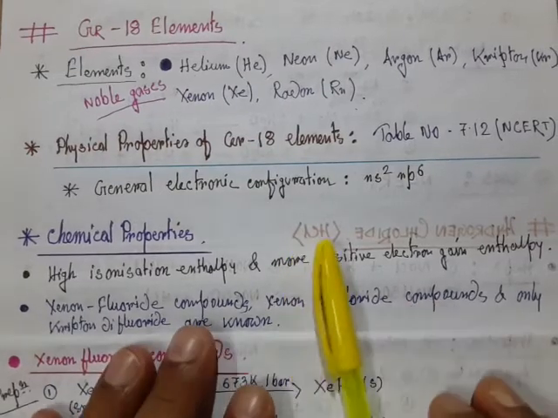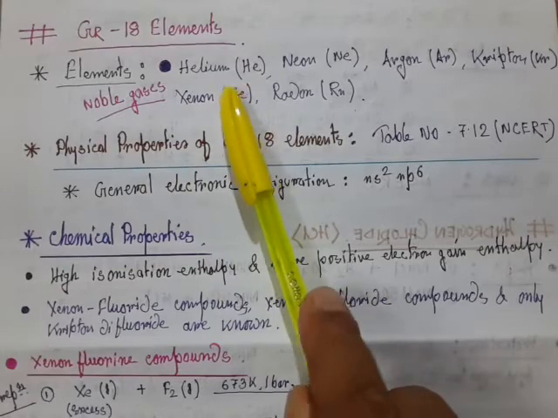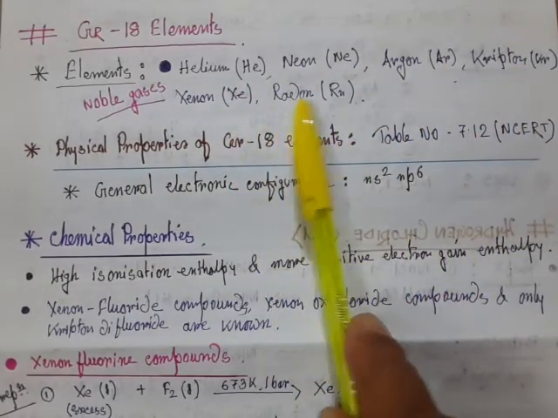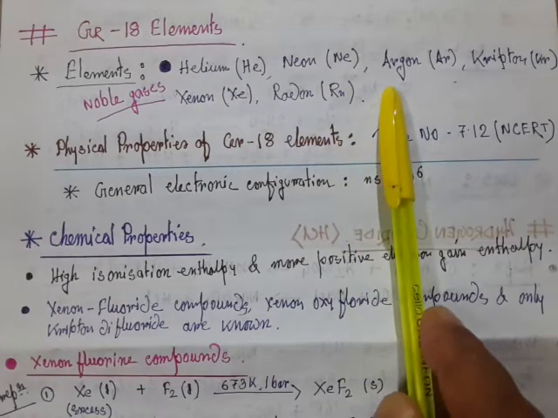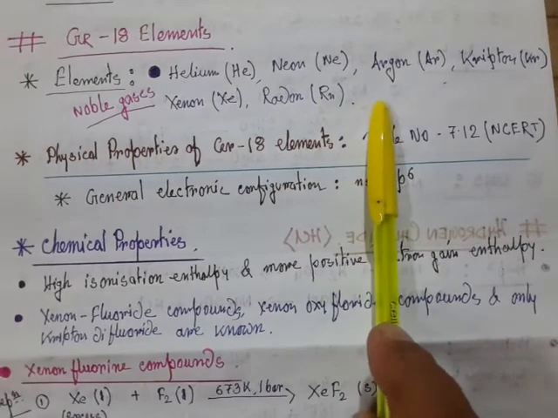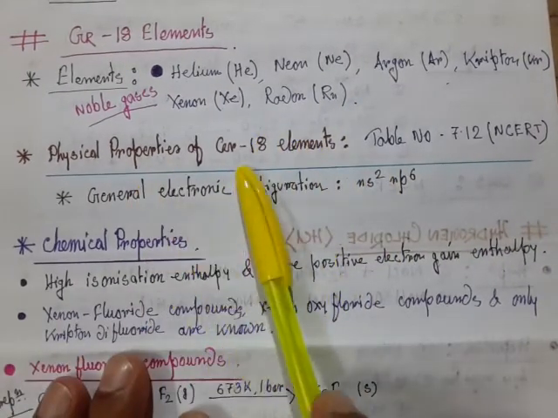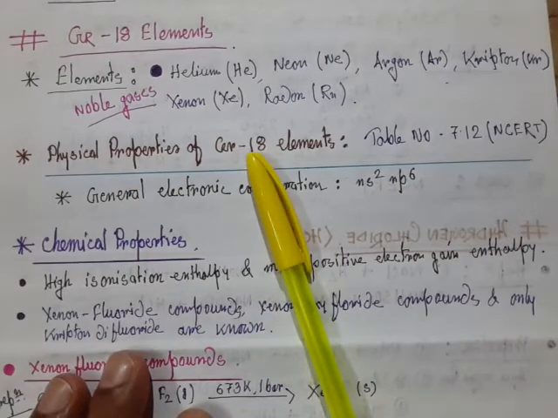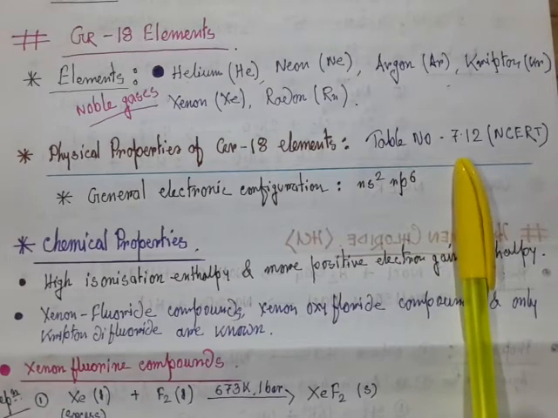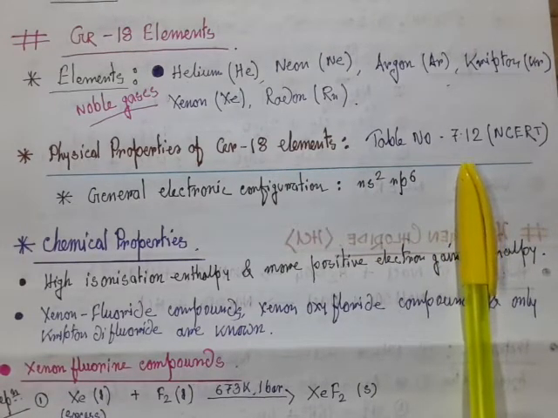So let us discuss group 18. Group 18 elements are helium, neon, argon, krypton, xenon and radon. All these are noble gases or inert gases. Except helium, all the inert gases have the configuration ns2 np6. Regarding the physical properties of group 18 inert gases, you have to consider NCERT table number 7.12, page number 208.